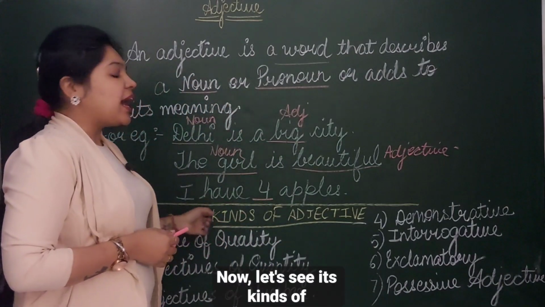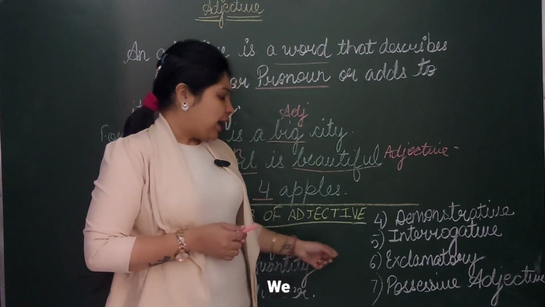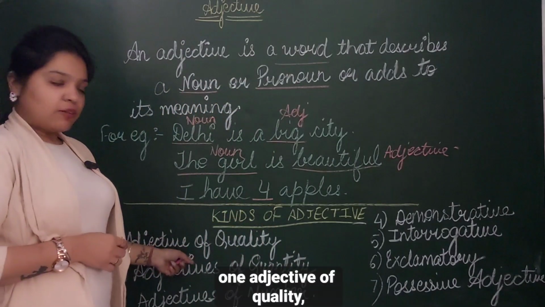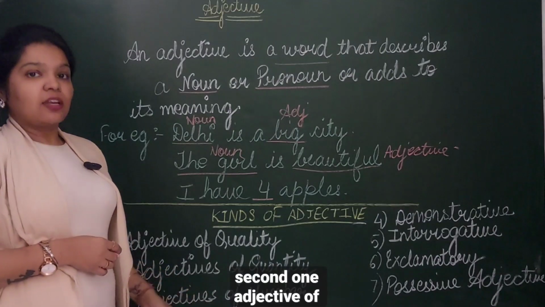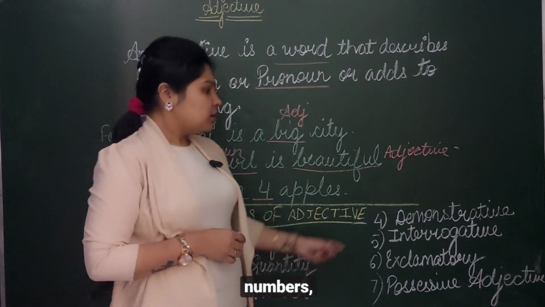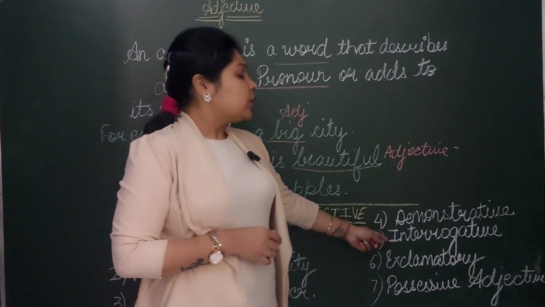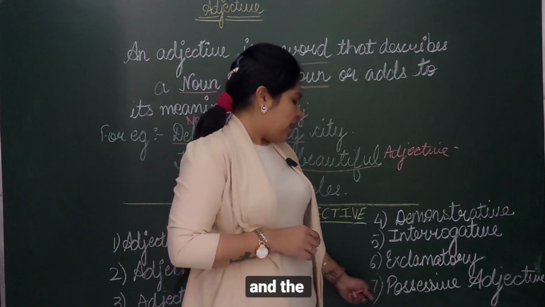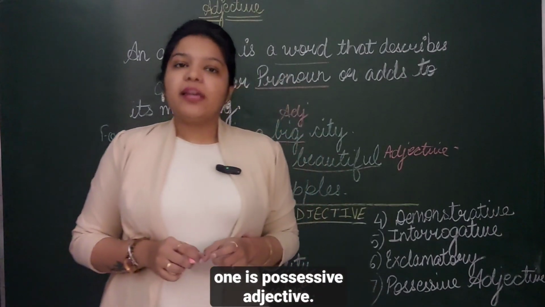Now let's see its kinds of adjective. We have 7 kinds of adjective. First one, adjective of quality. Second one, adjective of quantity. Third one, adjective of number. Demonstrative adjective. Interrogative adjective. Exclamatory adjective. And the last one is possessive adjective.